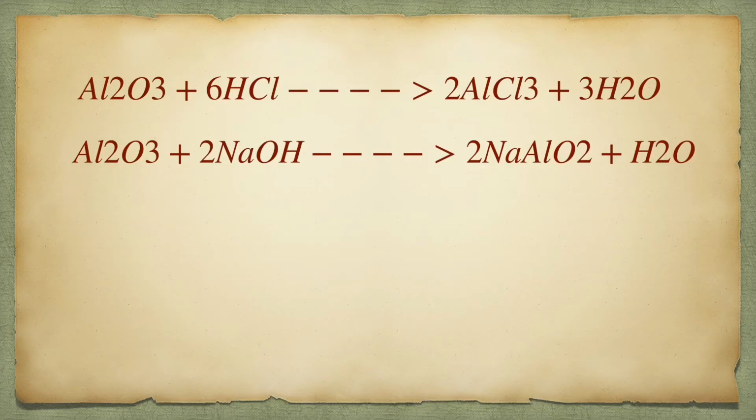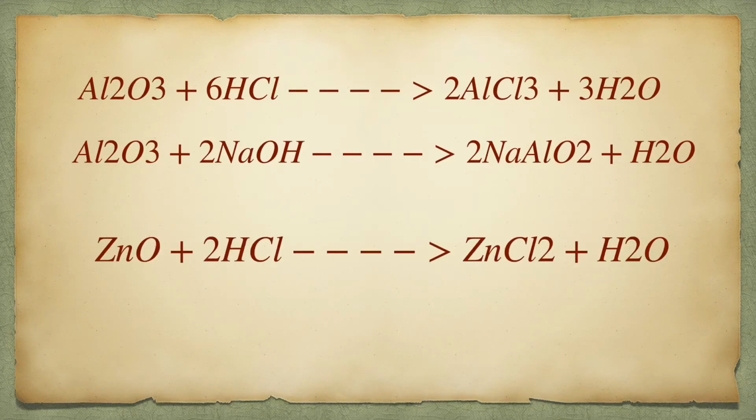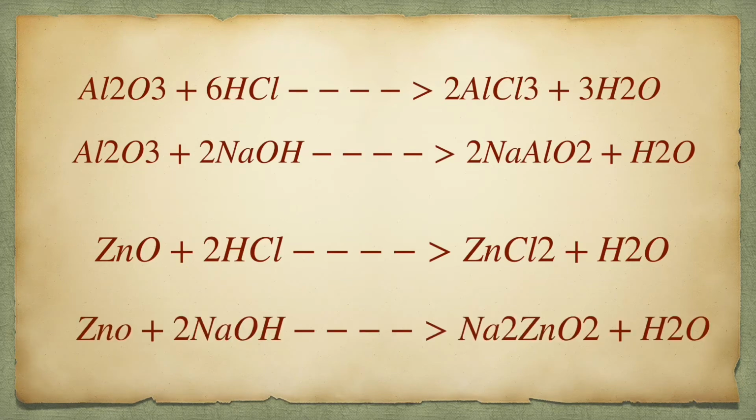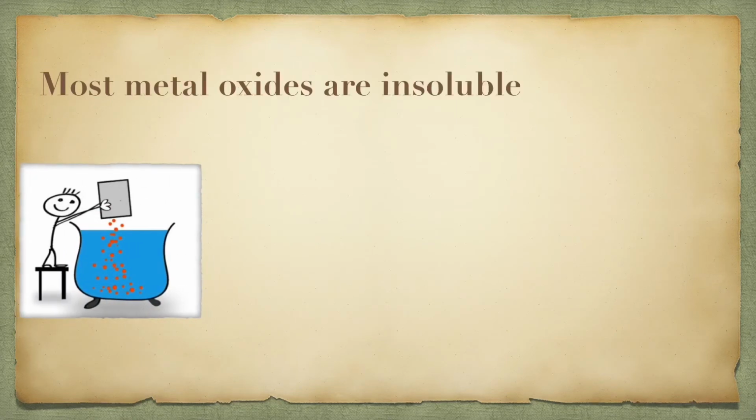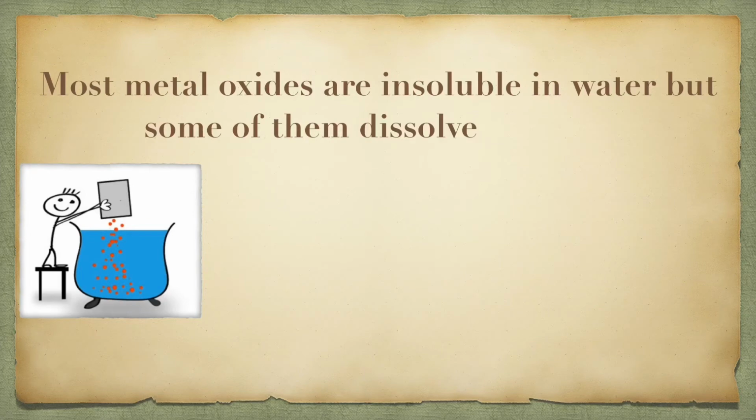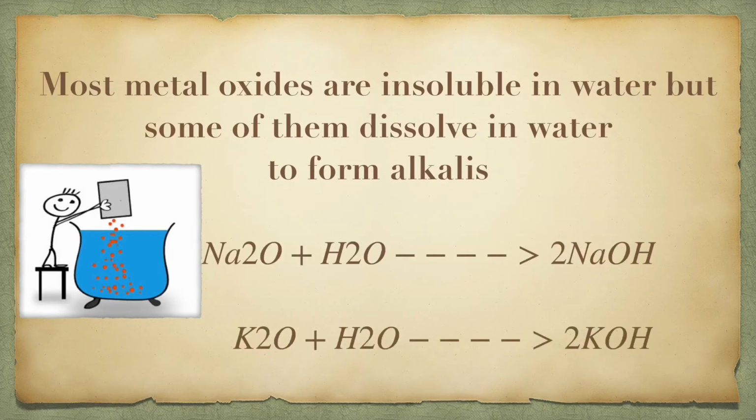Similarly, zinc oxide reacts with acid as well as base. Zinc oxide reacts with hydrochloric acid to form zinc chloride and water. Zinc oxide reacts with sodium hydroxide to form sodium zincate and water. Now let's see whether metal oxides are soluble or insoluble. Most metal oxides are insoluble in water, but some of them dissolve in water to form alkalis. Sodium and potassium oxide dissolve in water to produce alkalis as follows.